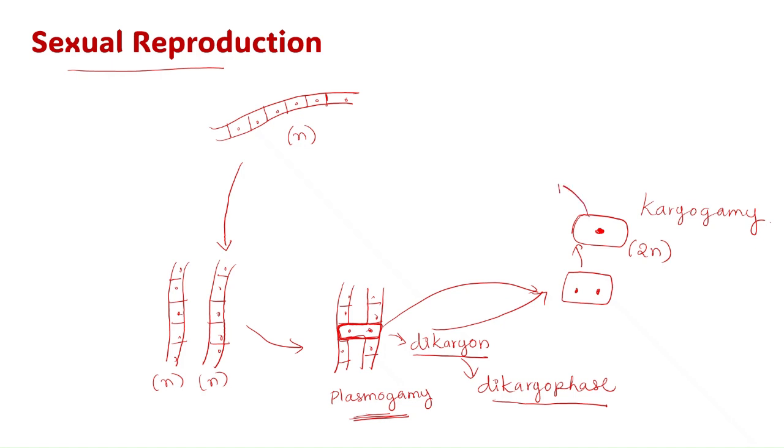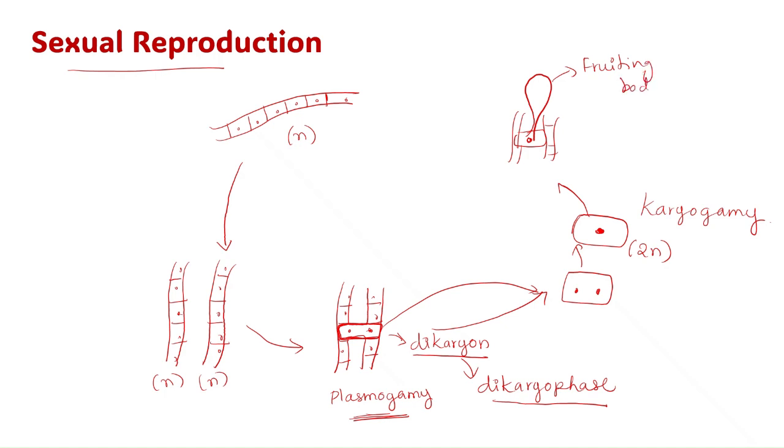Later, this stage is here like this, and later under meiosis it forms a fruiting body.